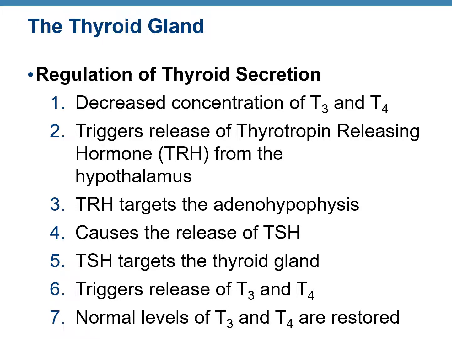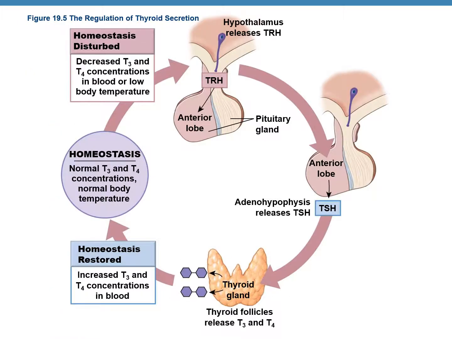Let us try to understand this regulation using the next slide. So look at this figure. On the left side, it says homeostasis. When the body is in homeostasis, the T3 and the T4 levels are optimal in blood and body temperature is normal. Now for some reason, the homeostasis gets disturbed. We are moving to the top of the figure. So when the homeostasis is disturbed, the T3 and the T4 levels, let's say, are going down in blood. So the body temperature is falling.